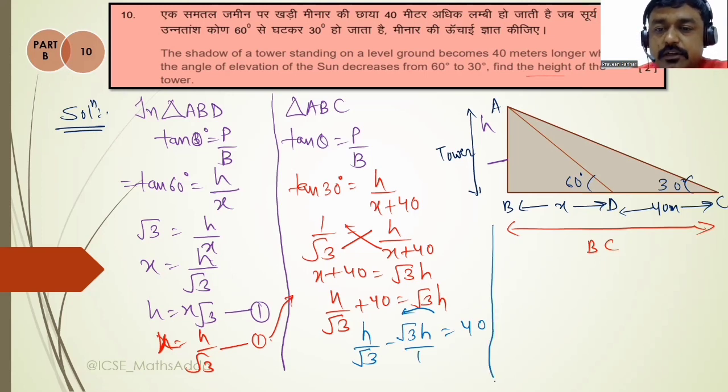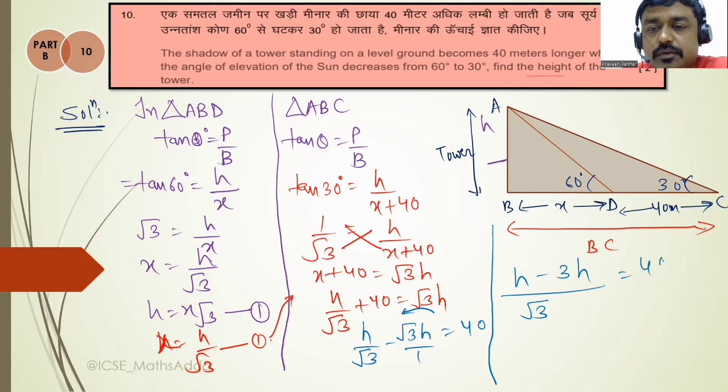Okay, so I think it's clear. Again take the LCM, which is root 3, then root 3 से root 3 cancel हो जाएगा। h और root 3 upon h। Root 3 से one time h minus root 3 3h is equal to 40, and 3 minus 1h is your 2h upon root 3 is equal to 40, and again h is equal to 40 multiply root 3 upon 2, then 220.